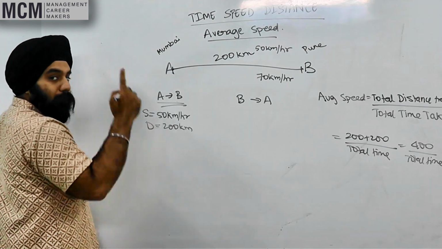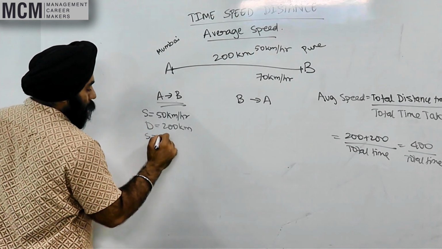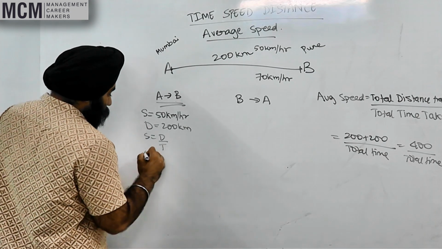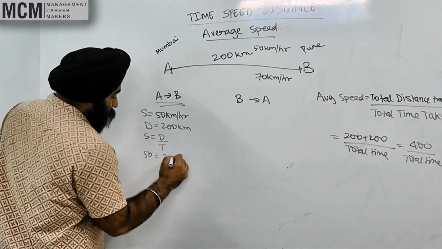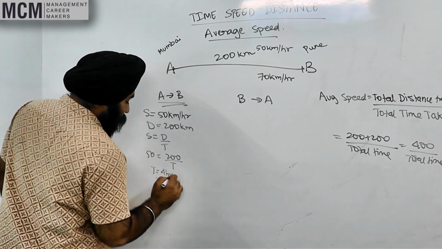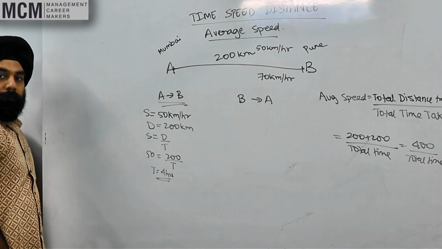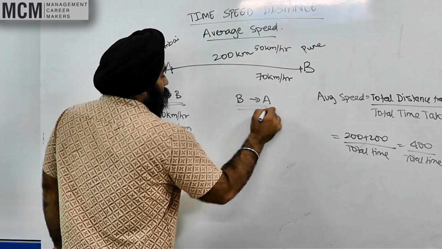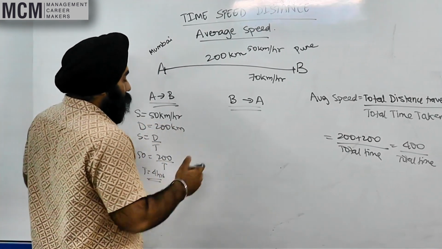How? Magic formula. Speed is equal to distance upon time. 50 kilometers per hour is equal to 200 upon t. Time is equal to 4 hours. Yes? Similarly, can I find the time taken here also?